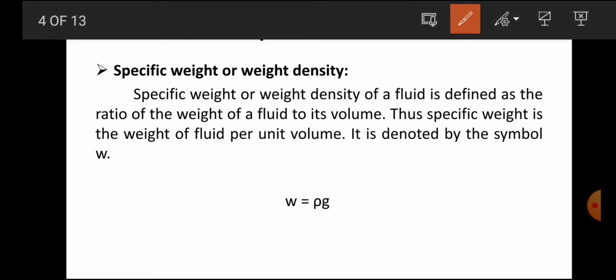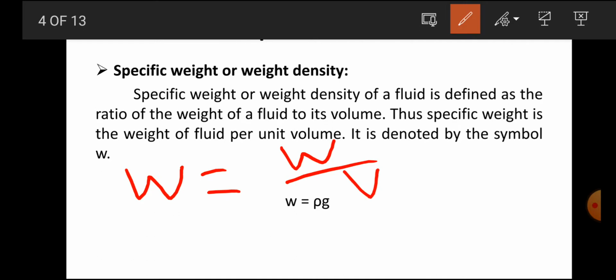Okay, now what I told you, what is specific weight? The specific weight, which is denoted by W, is a ratio of weight upon volume. Now how can we find the weight? Weight is equal to mass into acceleration due to gravity, divided by volume.